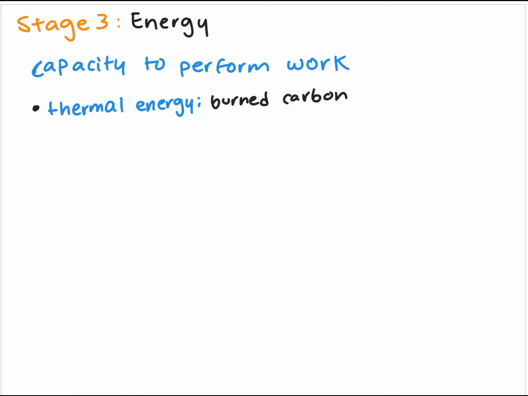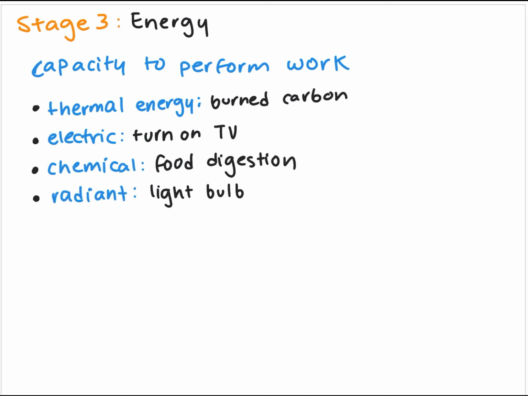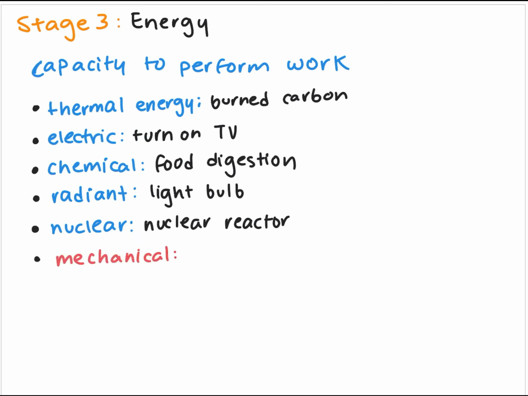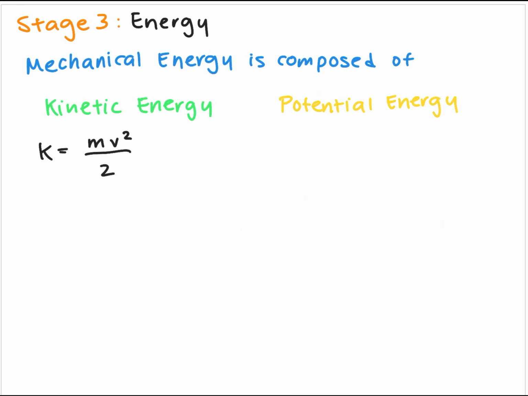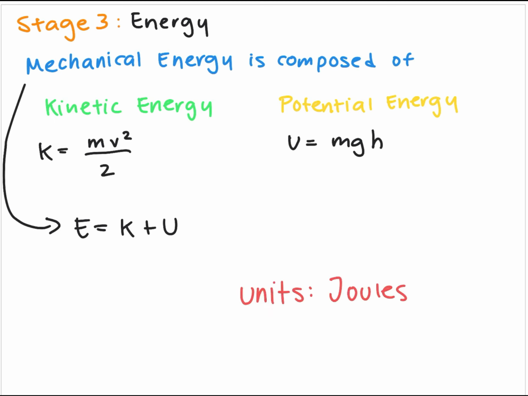There are different kinds of energy: thermal energy, electric energy, chemical energy, radiant energy, nuclear energy, and mechanical energy. Kinetic energy is the energy of a moving object. This is the formula. We also have potential energy. This is the energy of when an object is still. This is the formula. And finally, we have the mechanical energy. This is the general energy of an object. This is the formula.